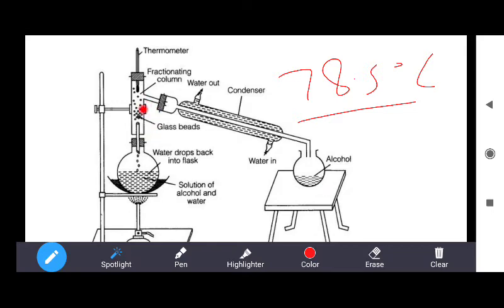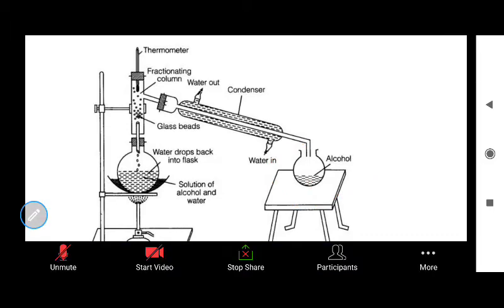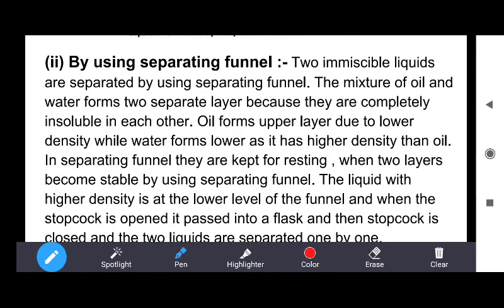While the boiling point of water is 100 degrees Celsius, therefore the vapors get condensed and come back in the form of drops in the distillation flask. The water drops back into the flask, while ethanol is collected in the receiver. So this process is called fractional distillation, which is used to separate two or more liquids.